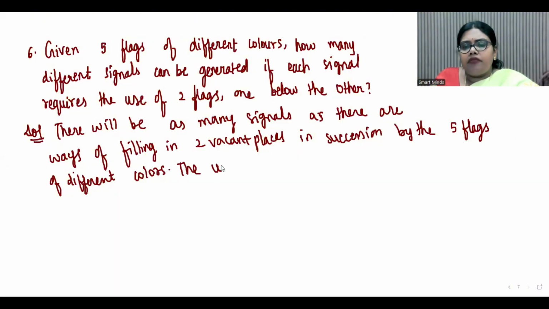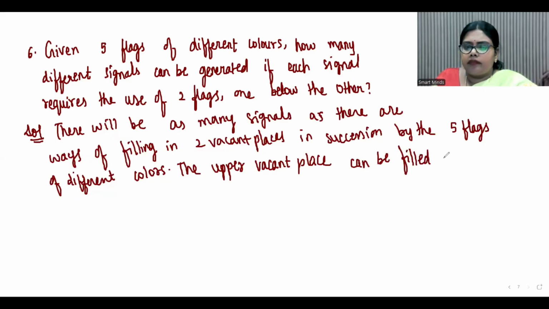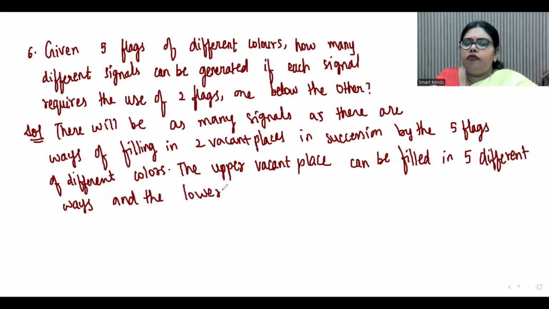So the upper vacant place can be filled in 5 different ways. And then the lower vacant place will be filled in 4 ways because repetition is not possible.